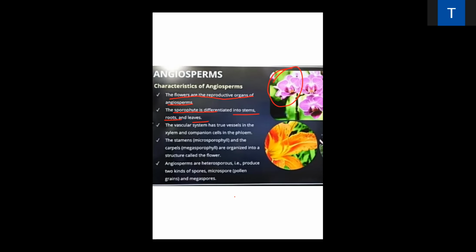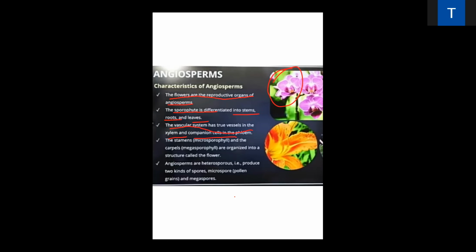In gymnosperms, tracheids are present. Do you remember that? I told you yesterday about that. What will we have in angiosperm? Tell me. They have a true vessel system. Angiosperm has the true vascular system: xylem and phloem, with companion cells.